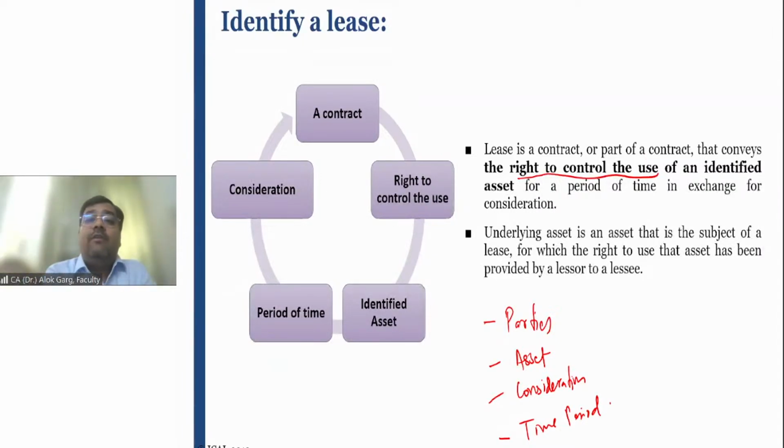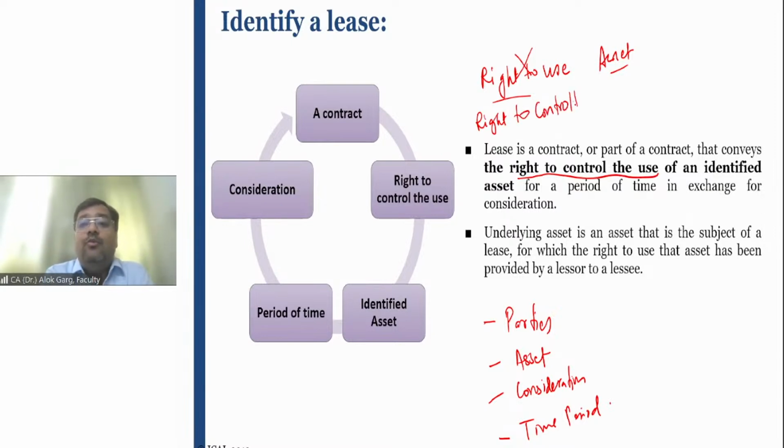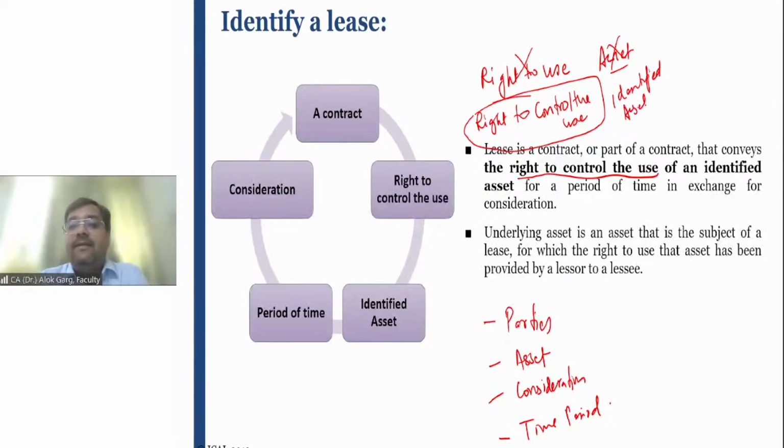So the older words were right to use of an asset. But in Ind AS 116, instead of right to use, the words have become right to control the use of an asset. Right to control the use of an identified asset. Instead of asset, the word becomes identified asset.